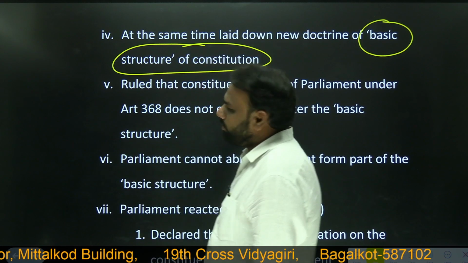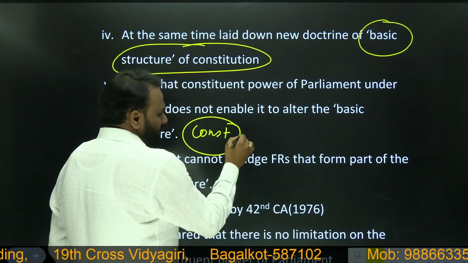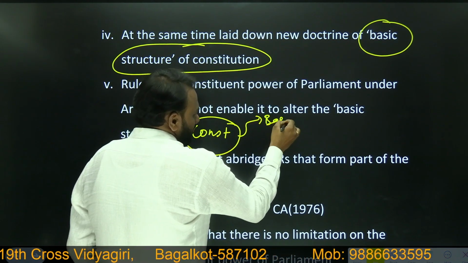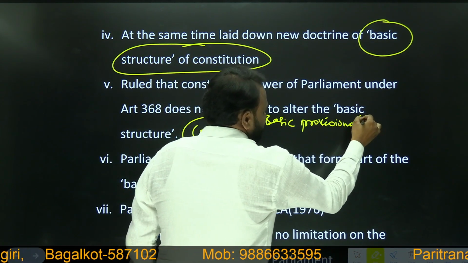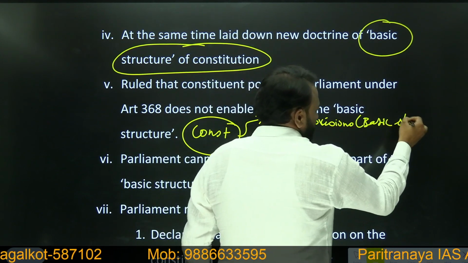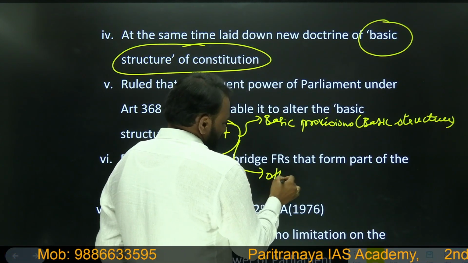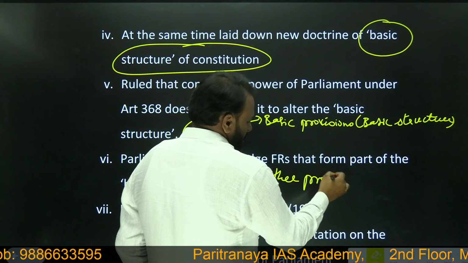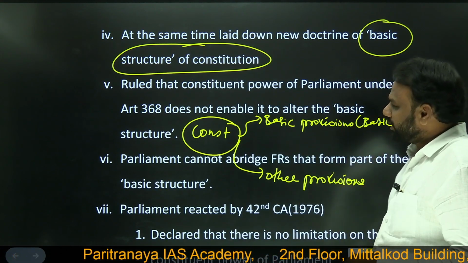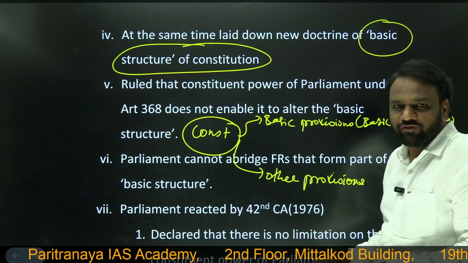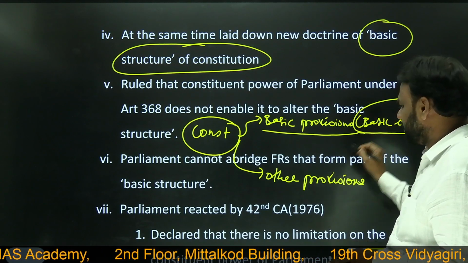So in Keshavananda Bharati, what did the Supreme Court do? The Supreme Court said that our Constitution consists of different provisions. A few of them are basic provisions, part of the basic structure, and the rest are other provisions.